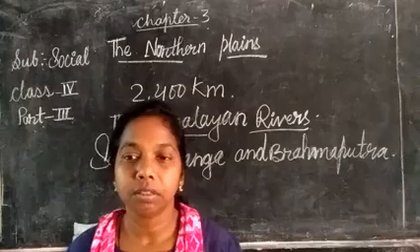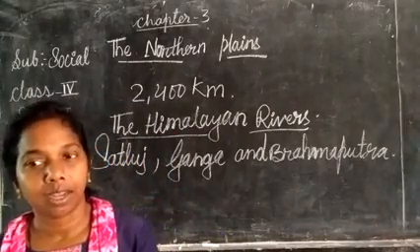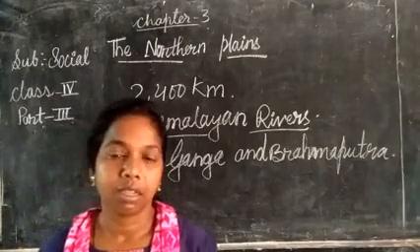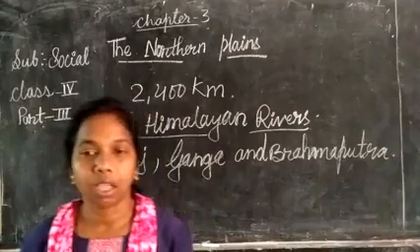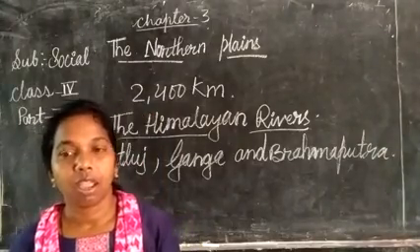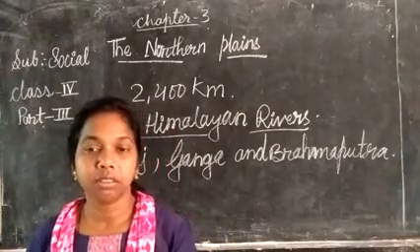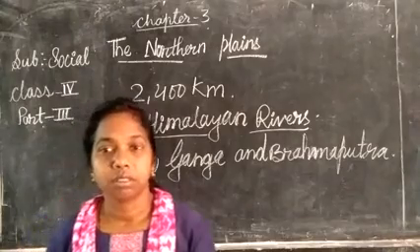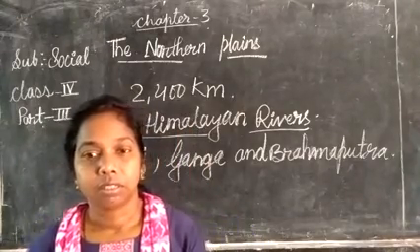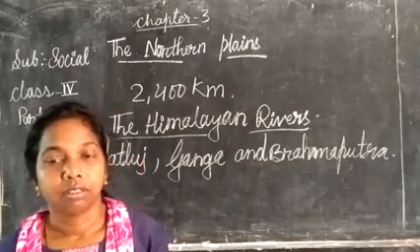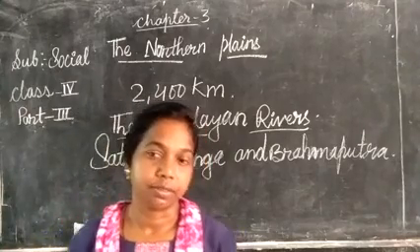For example, Rishikesh, Haridwar, Delhi, Agra, Lucknow, Kanpur, Ayodhya, Patna and Kolkata are the cities present on the Ganga basin.